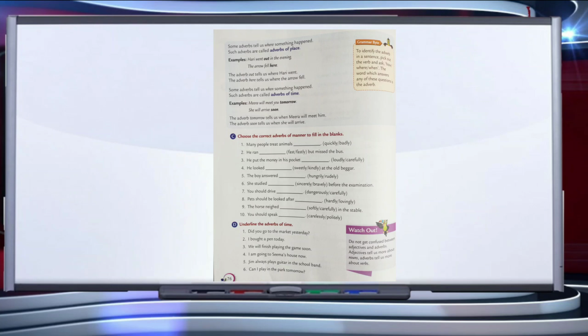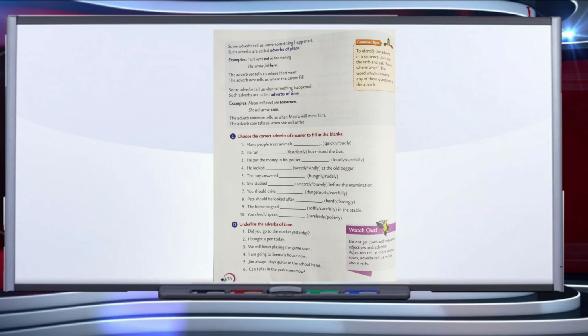The answer is soon. So to identify the adverb in a sentence, pick out the verb and ask how, where, when. The word which answers any of these questions is the adverb. How any action took place, where any action took place, or when any action took place.